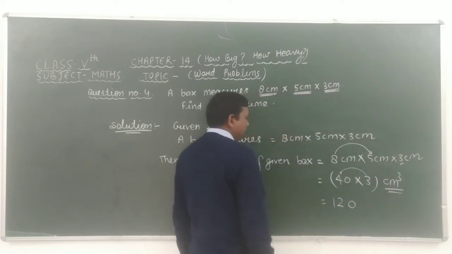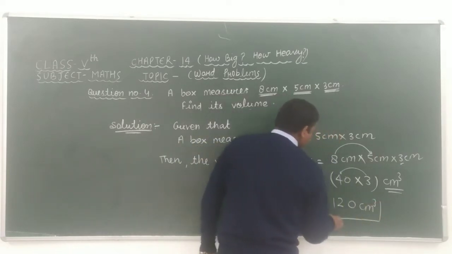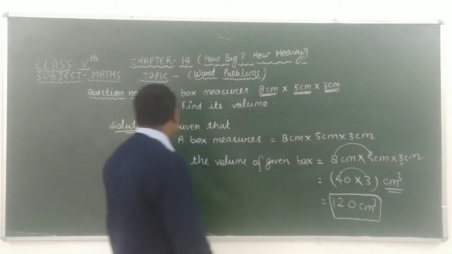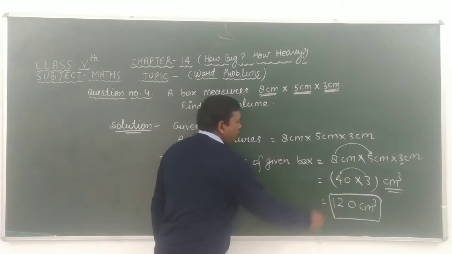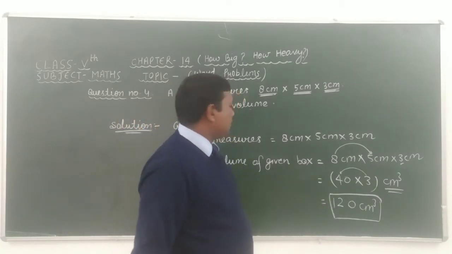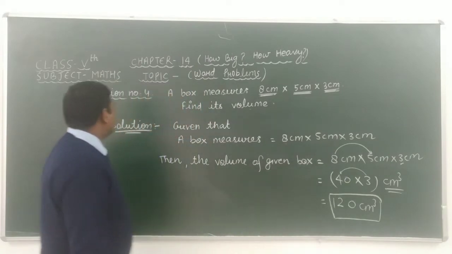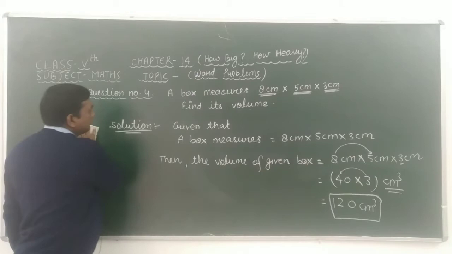It means we get 120 centimeter cube. So the volume of the given box is equal to 120 centimeter cube. If you have any doubt in this question, please ask me on my personal WhatsApp number.